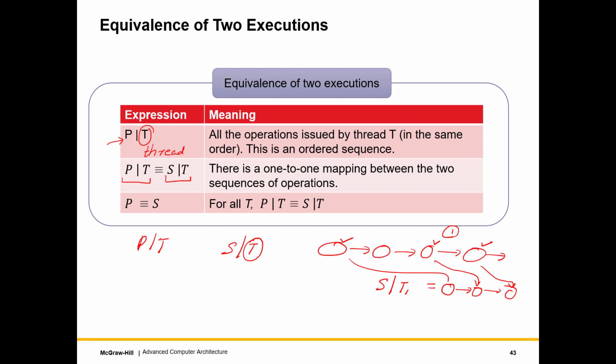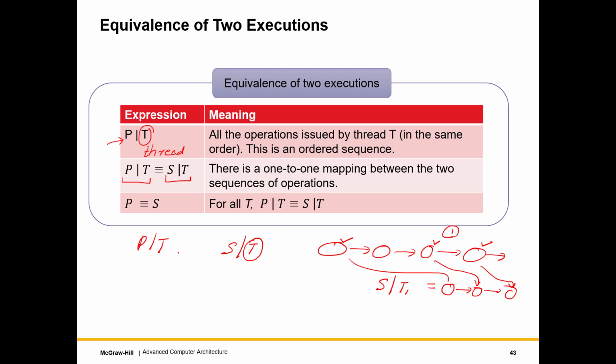So this is just a projection operation. We can say P projected upon thread T and S projected upon thread T. All that we do is extract out all the operations issued by thread T, and given that they were in any case in an ordered sequence, they are extracted out in an ordered sequence.